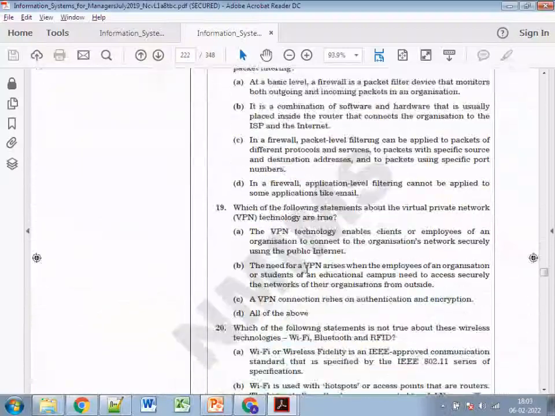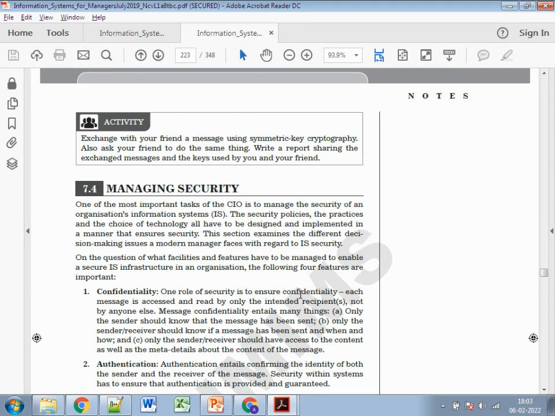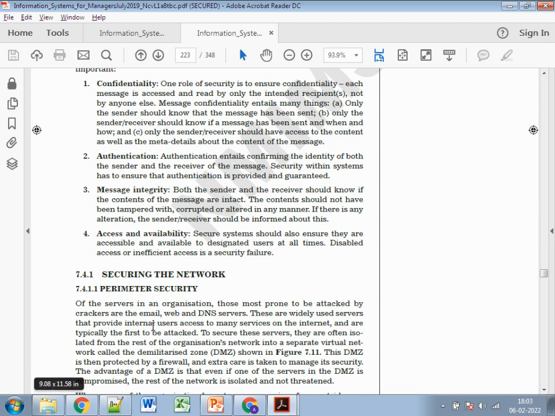And post that, you need to refer to managing security. That's the last topic, and again it's an optional one. Maybe you can just skip this part, where you just specify the confidentiality, authentication, message integrity, and access and availability. So this is how you need to write the first question.